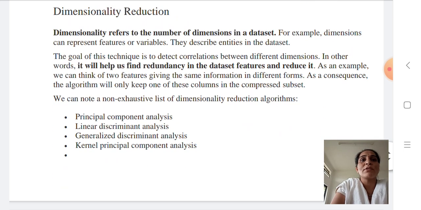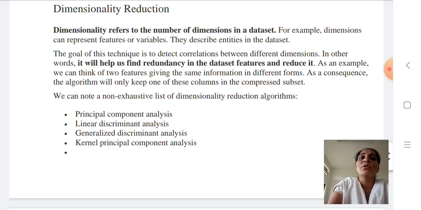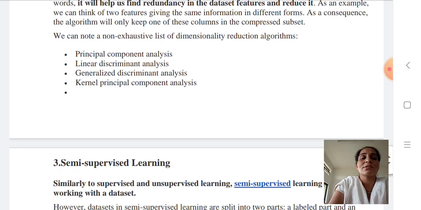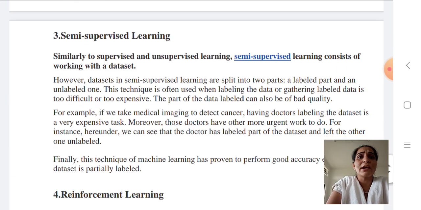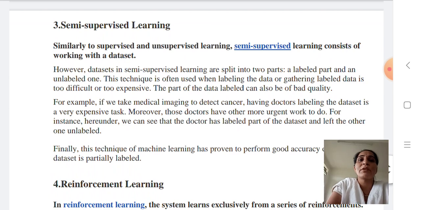Dimensionality reduction refers to reducing the number of dimensions in a data set. For example, a dimension can represent a feature or variable. They describe entities in the data set. In dimensionality reduction, we are using four types of algorithms: principal component analysis, linear discriminant analysis, generalized discriminant analysis, and kernel principal component analysis.